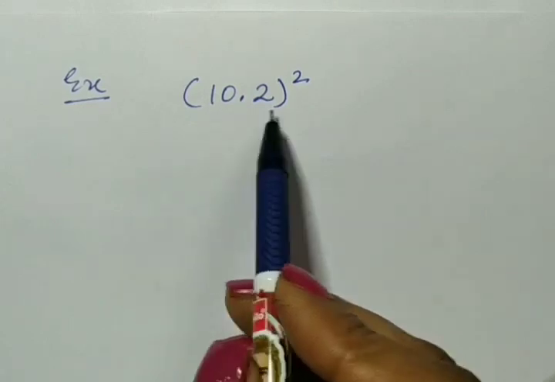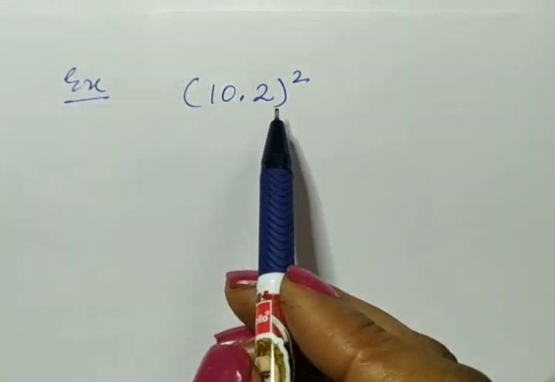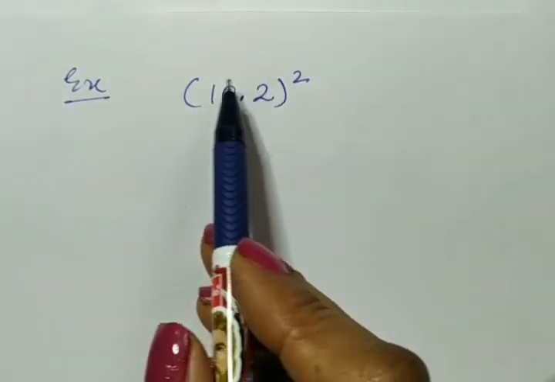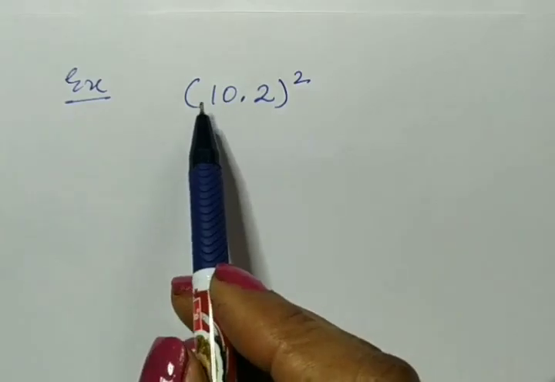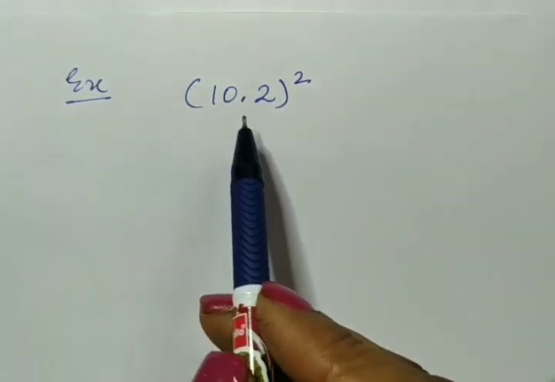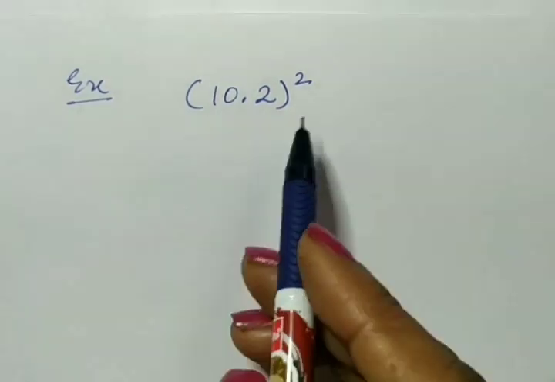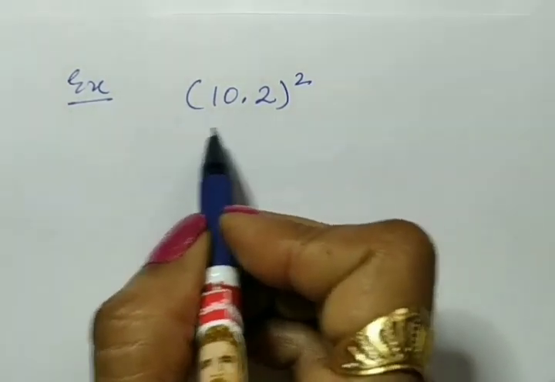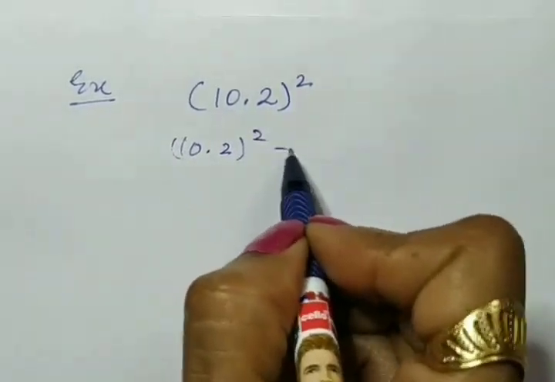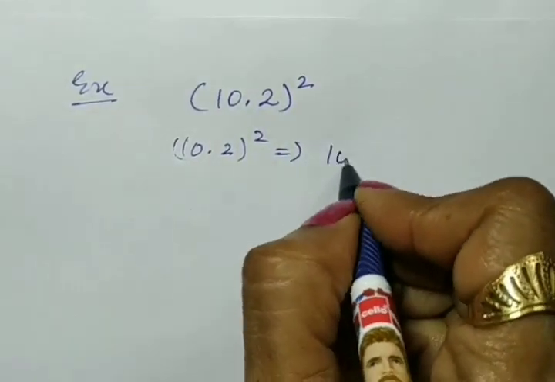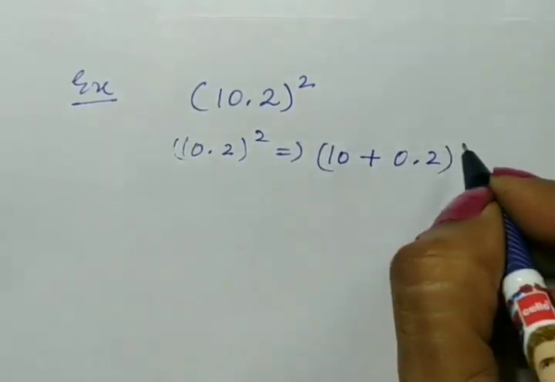Let's take one more example. In this we have to evaluate square of 10.2 using identity first. First we have to convert this number in binomial form, and we have to convert it into such a binomial form that we can easily find out the square of both terms. Let's see. 10.2 we can write it as 10 plus 0.2 whole square.